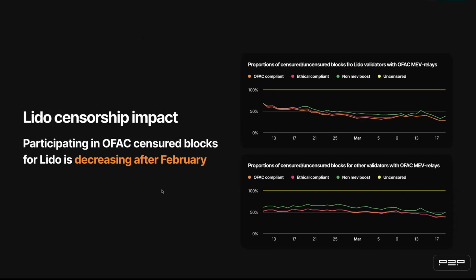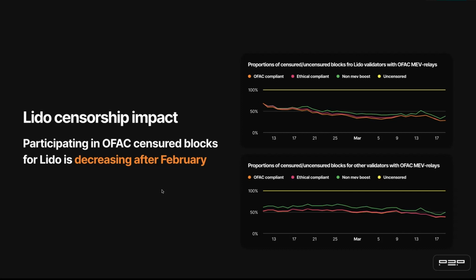Of course, we did not forget about Lido. We track the degree of Lido's participation in producing blocks depending on OFAC compliant MEV relays. Here we can observe that Lido's share in producing OFAC compliant blocks decreased by 3 times during the last months, from 60% to 25%.